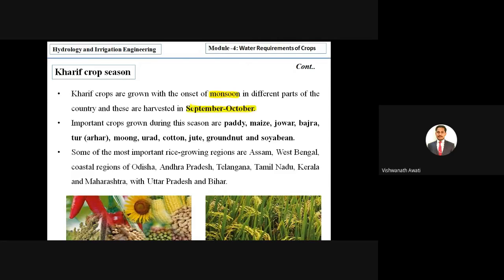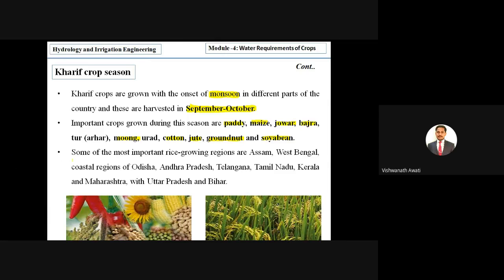The important crops grown during this season are paddy, maize, jowar, bajra, moong, cotton, jute, groundnut, and soybean. So these are the different crops mainly grown in the Kharif season.